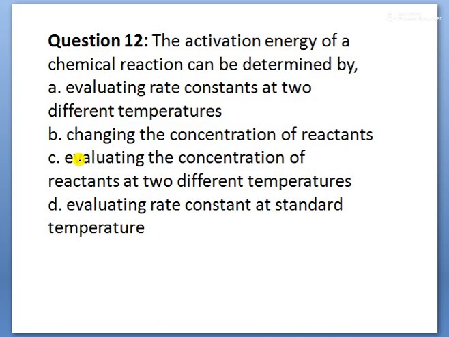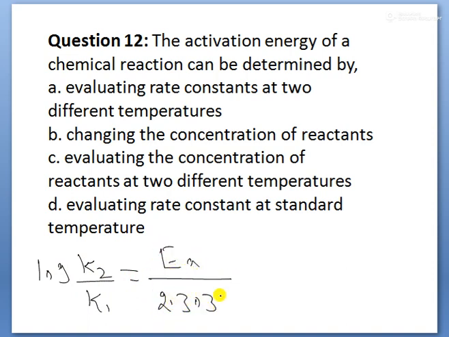Next, children, the activation energy of a chemical reaction can be determined by. So here, the activation energy equation is there, children. Here is the representation of logarithmic form: log K2 by K1 is equal to minus Ea by 2.303 R into T2 minus T1 by T1 into T2, children.